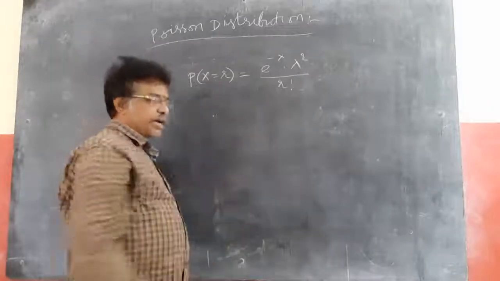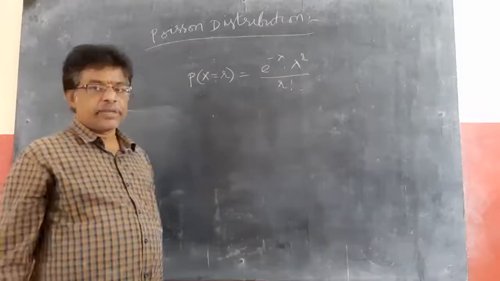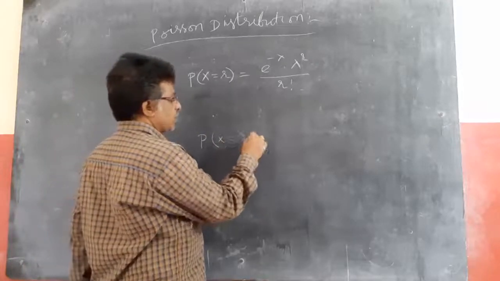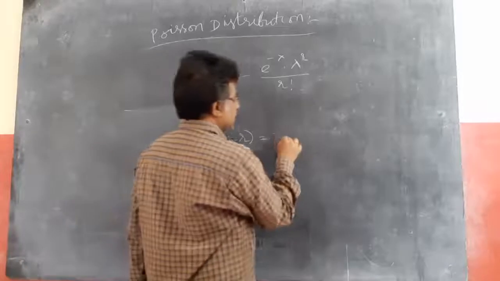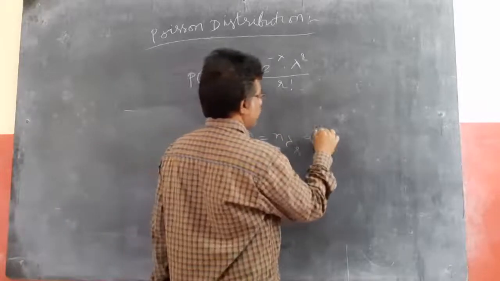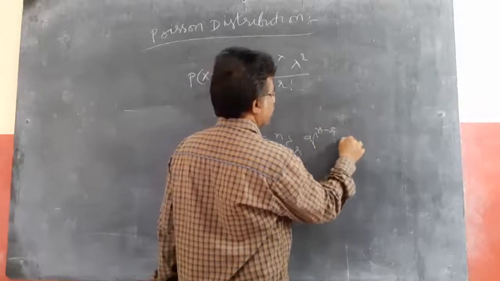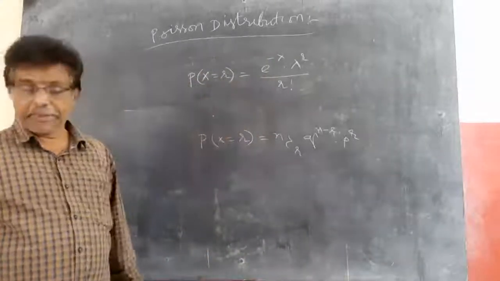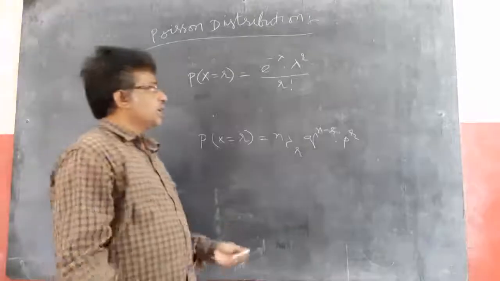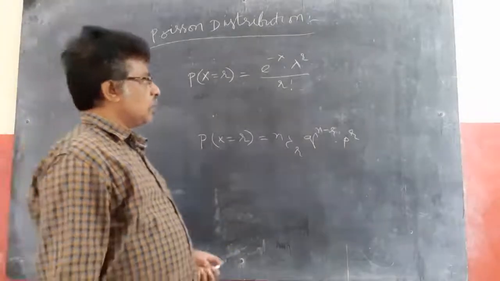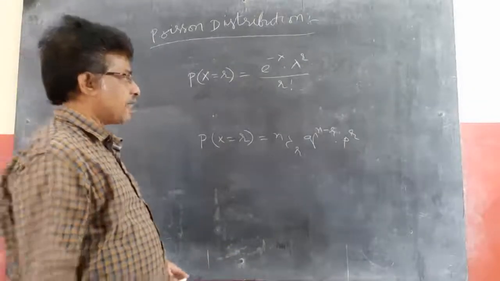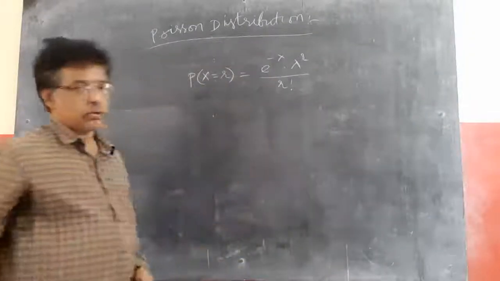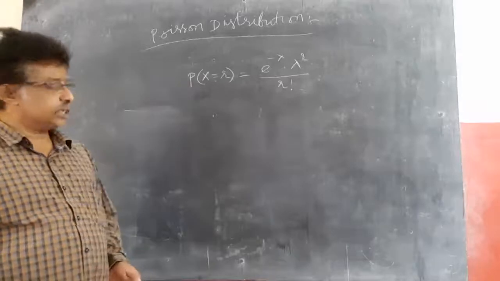As we discussed in the binomial distribution just now, P(X = r) = nCr q^(n−r) p^r. If you simplify using the limit that I told you, you will get P(X = r) = e^(−λ) λ^r / r!. This gives you the Poisson distribution.